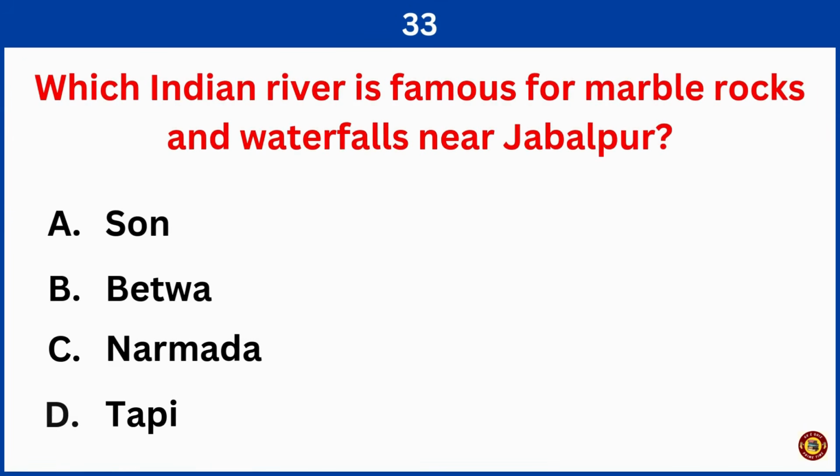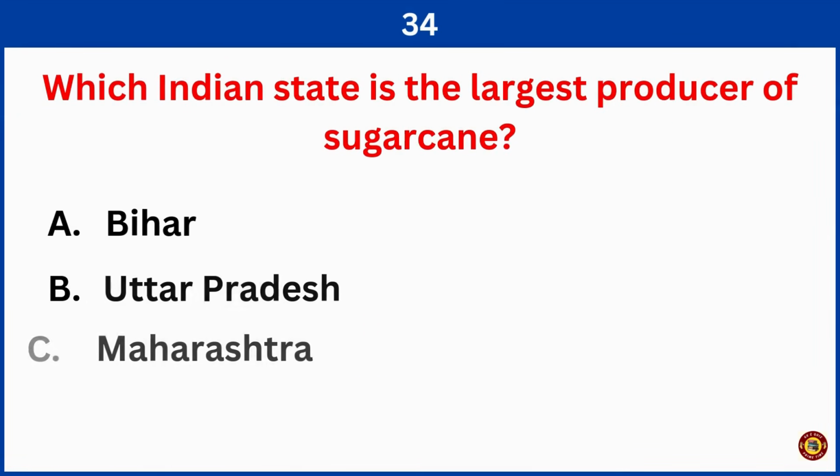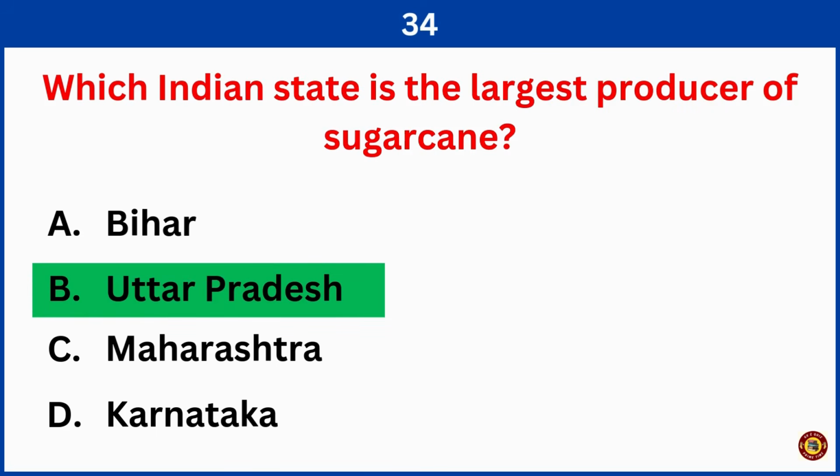Which Indian river is famous for marble rocks and waterfalls near Jabalpur? Correct answer is option C, Narmada. Which Indian state is the largest producer of sugarcane? Correct answer is option B, Uttar Pradesh.